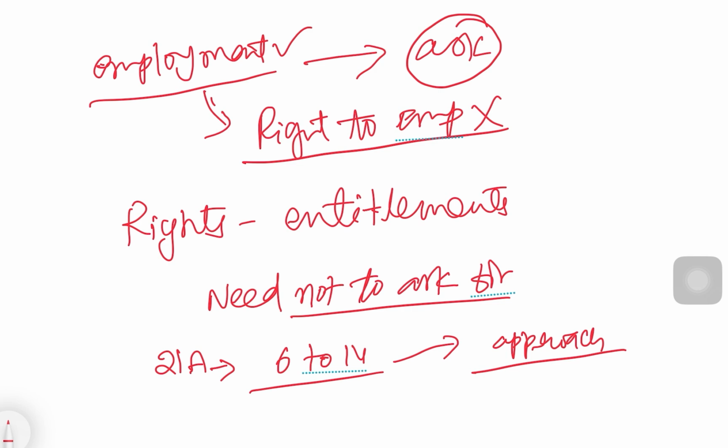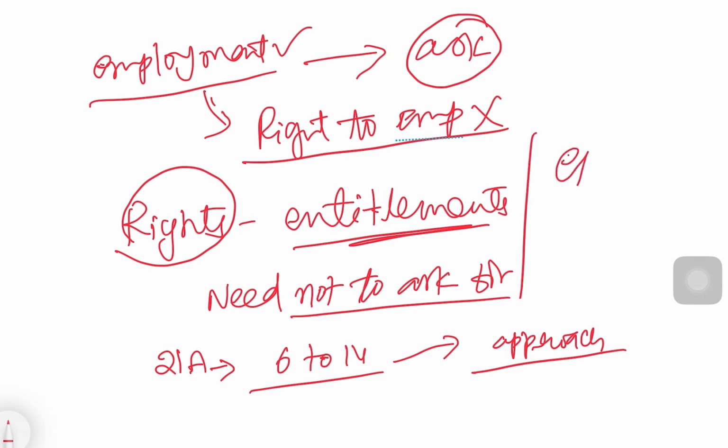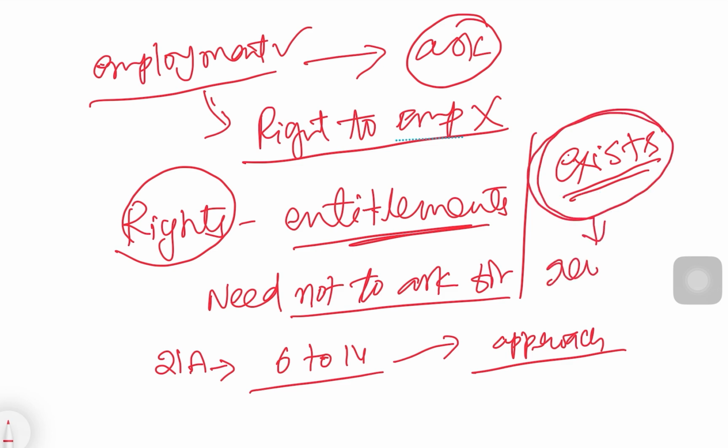So rights are entitlements that inherently exist for an individual. Whether a person uses it or may not use it, they already exist and are recognized by the state.